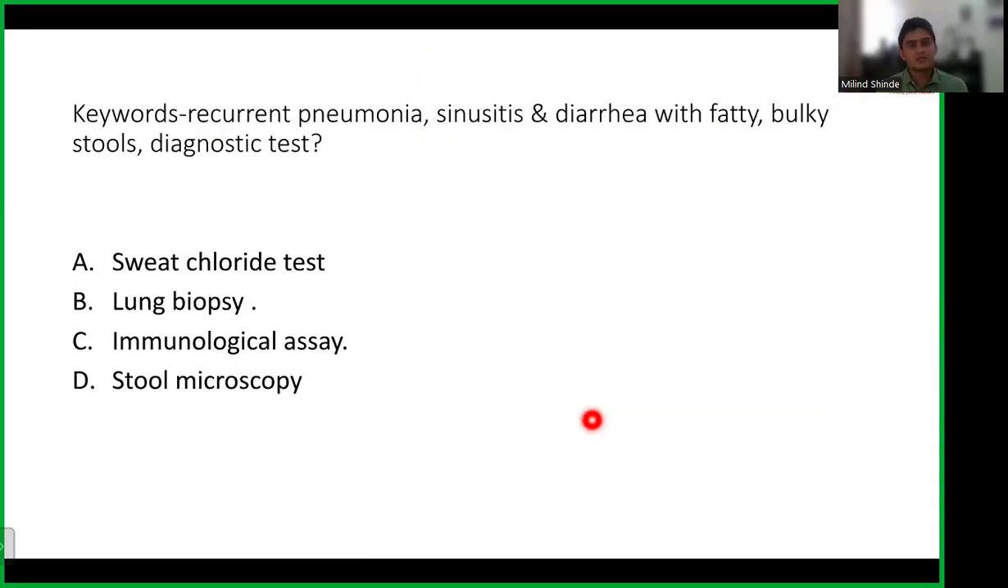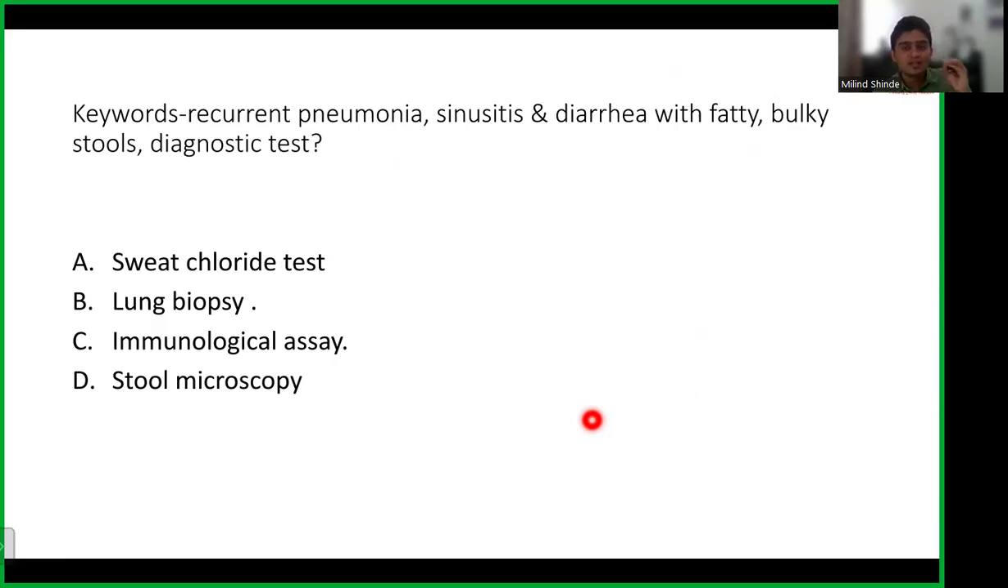Now another question. So there was this question about recurrent pneumonia. So the keywords where there is a recurrent pneumonia. Recurrent means the child is having this pneumonia again and again. There's a sinusitis. There's a diarrhea with fatty, bulky stools. So what is the diagnostic test? So see, there is a pneumonia, means lungs are involved. Sinusitis, sinuses are involved. Diarrhea, GI tract is involved. So it's a multisystem disease.